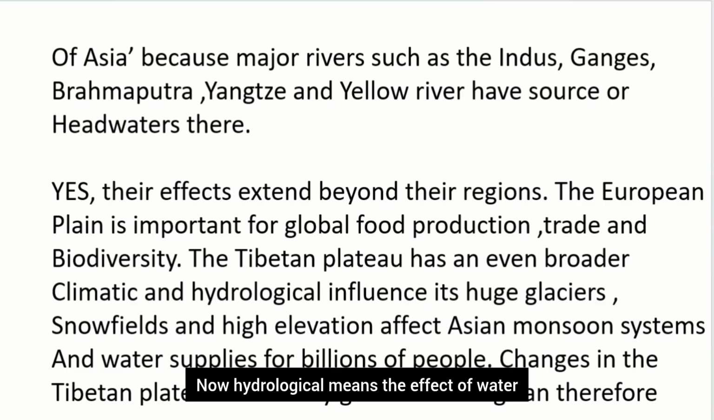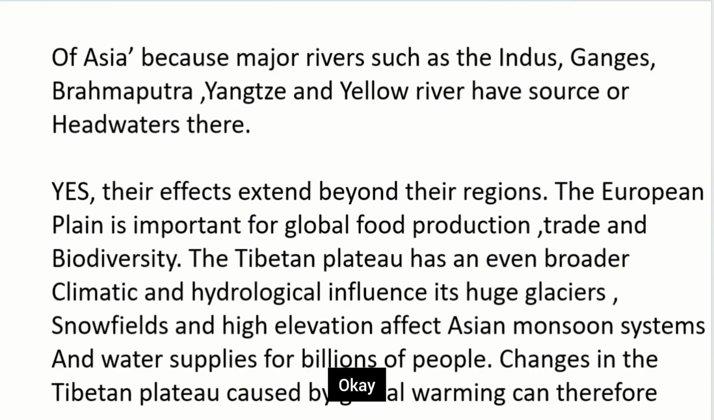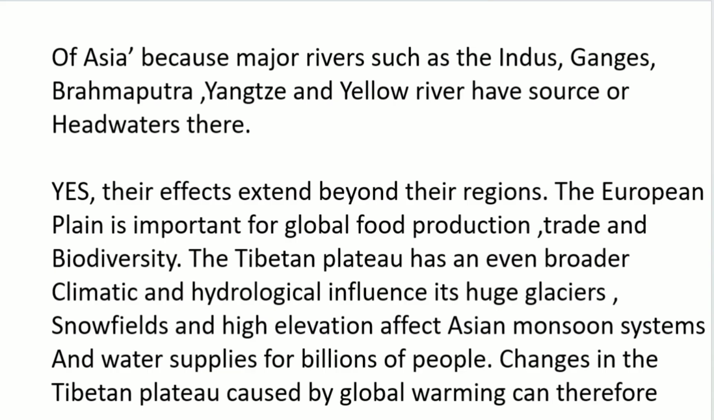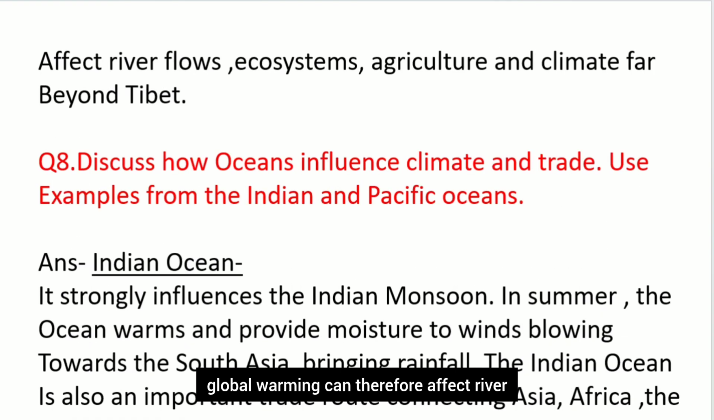Now hydrological means the effect of water and its movement on the environment, landscape or human activities. Okay. So its huge glaciers, snowfields and high elevation affect the Asian monsoon system and water supplies for billions of people. Changes in the Tibetan Plateau caused by global warming can therefore affect river flows, ecosystems, agriculture and climate far beyond Tibet.